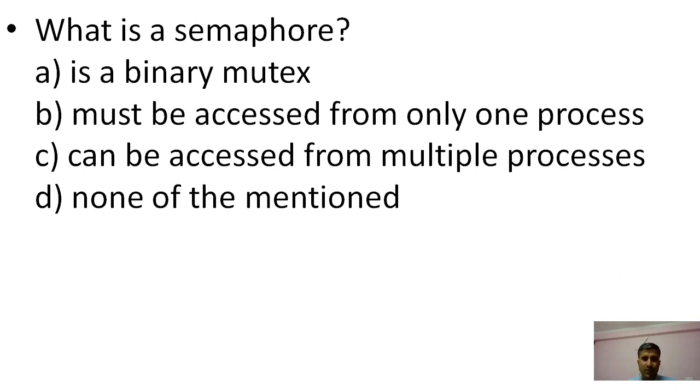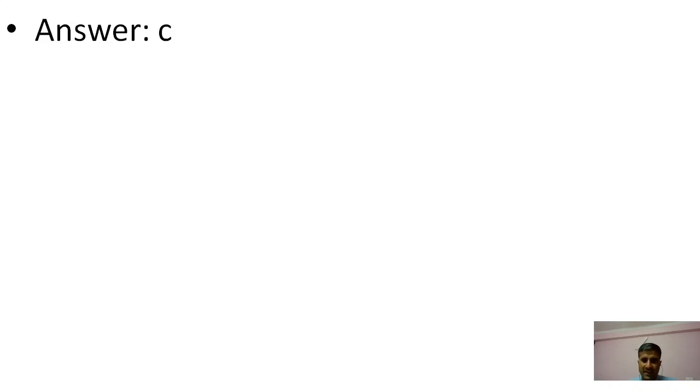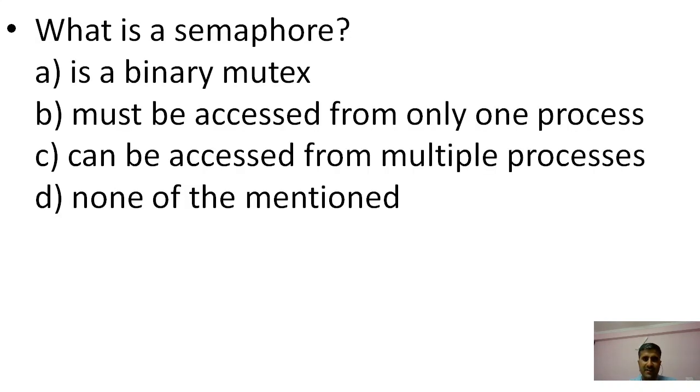What is a semaphore? It is a binary mutex; it must be accessed from one process; it can be accessed from multiple processes; none of the mentioned. C is the right answer: it can be accessed from multiple processes.